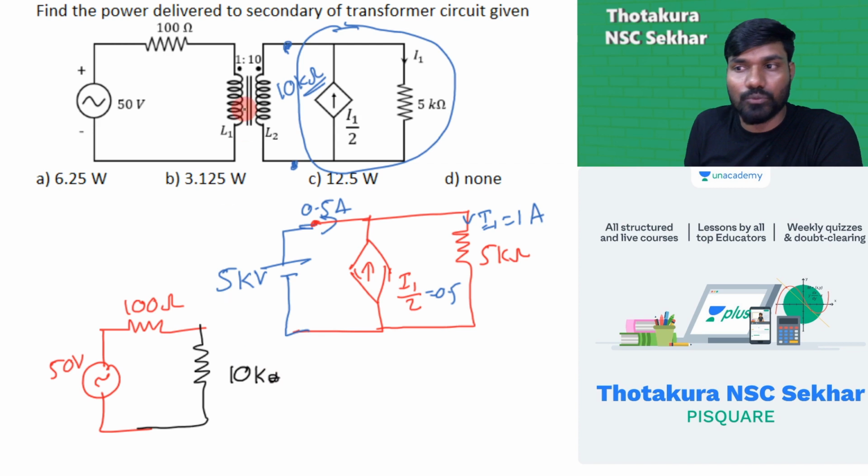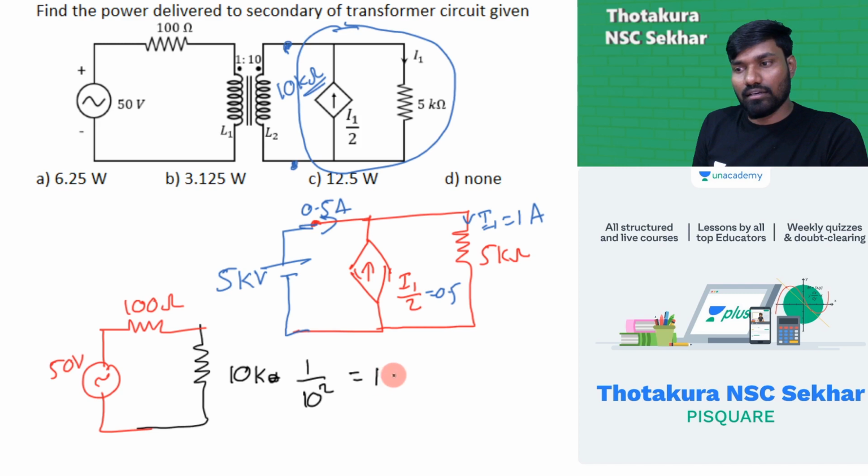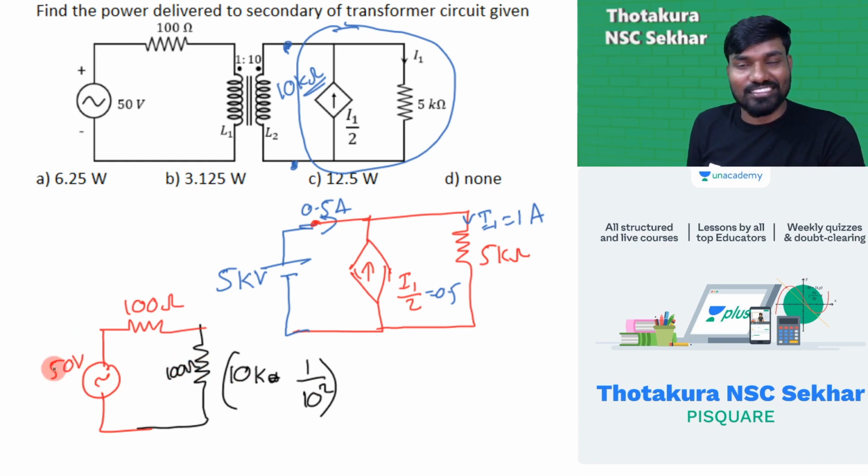10 kilo into (N1 by N2) whole square, 1 by 10 whole square. 100 means you will get 100 ohm. So this resultant you will get as how much? 100 ohm. Let me write here 100 ohm. Now 50 volt is there. Current is 50 by 200, which is 0.25.